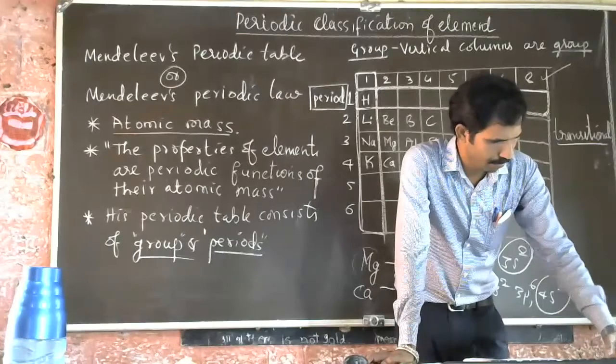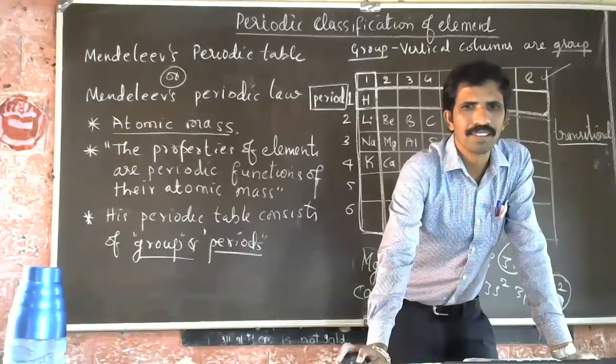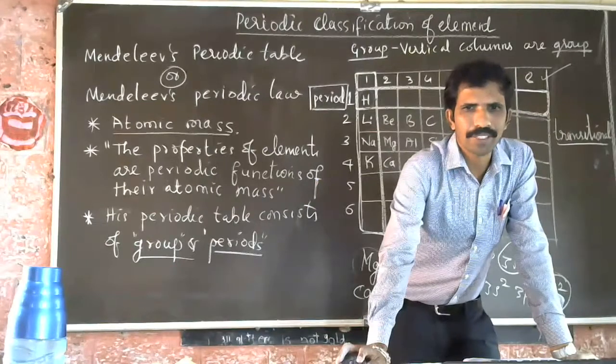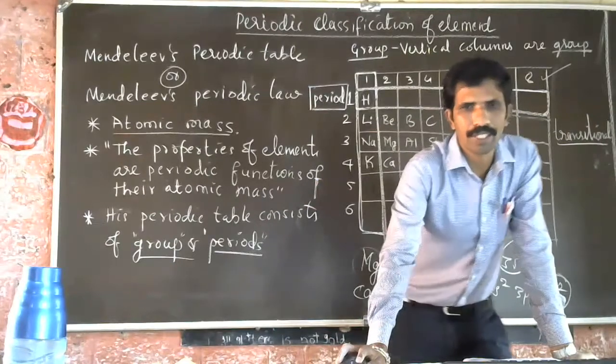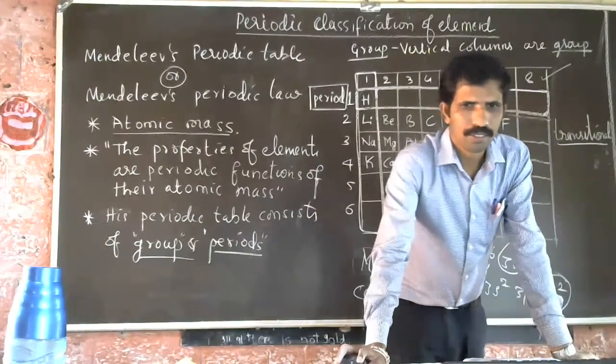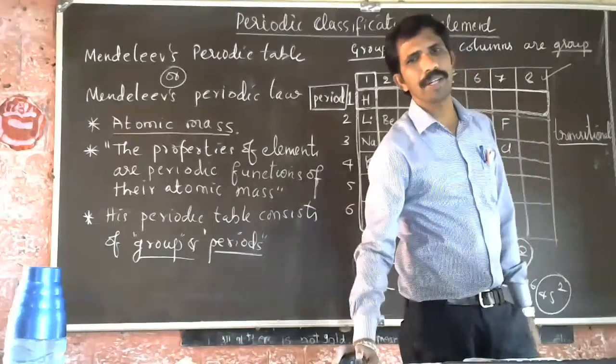I don't know how to make electronic configuration. What happened? Synchronous, but it is not one. I am talking about valence electron and you are telling valency. Valence electron. Anjali, what happened?